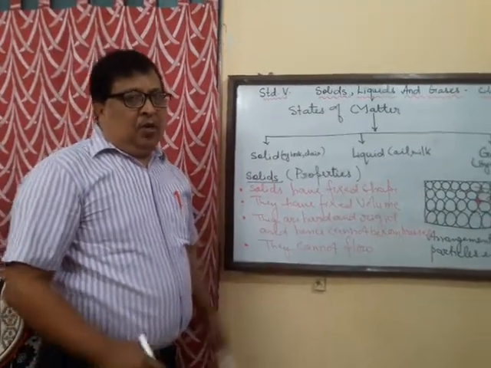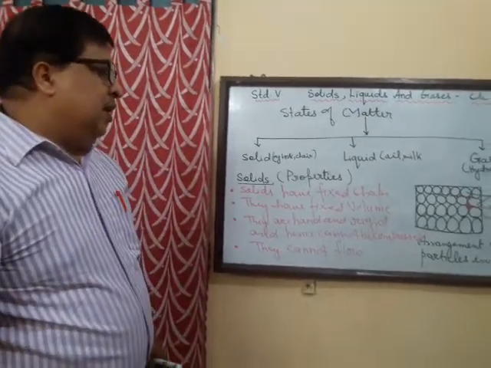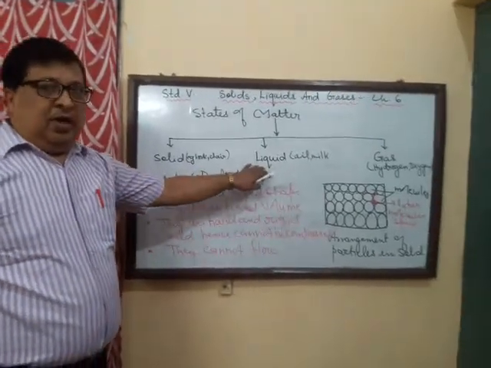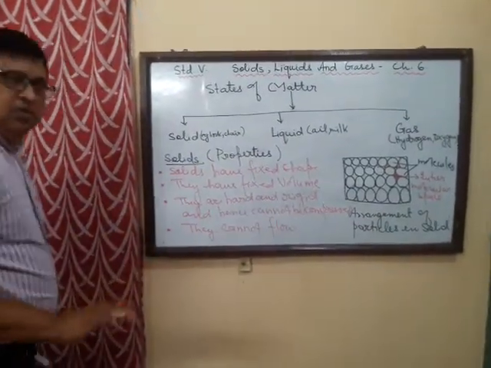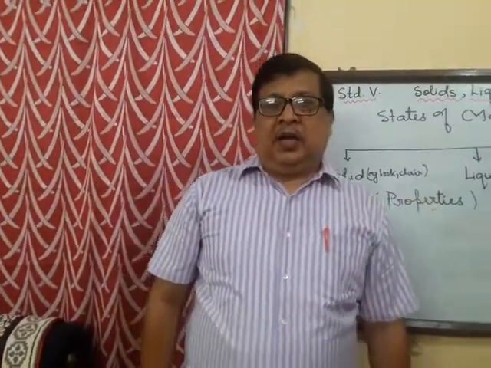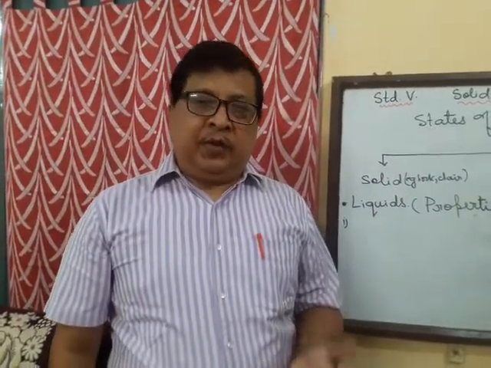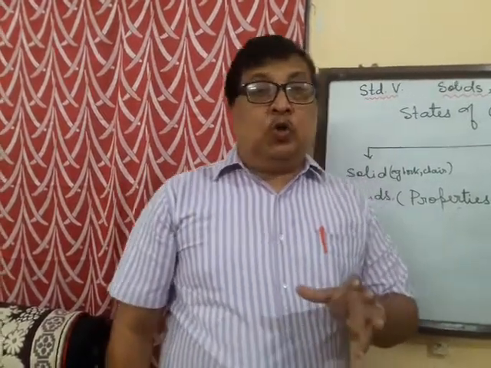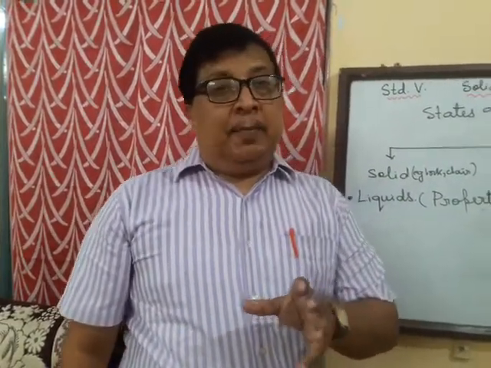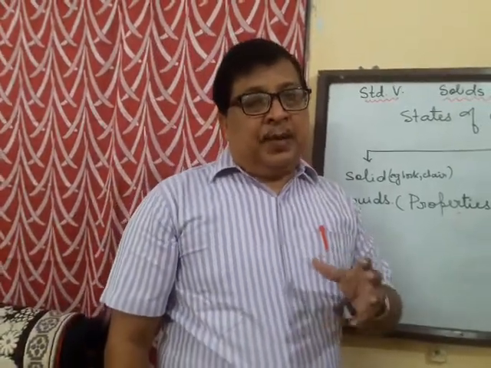Okay. Now let's move on to the next state of matter, that is liquid. Now let's talk about liquid. Next, let us see the arrangement of molecules in liquids. Well, in liquids, the molecules are loosely arranged or loosely packed. They have got a certain amount of space between them.